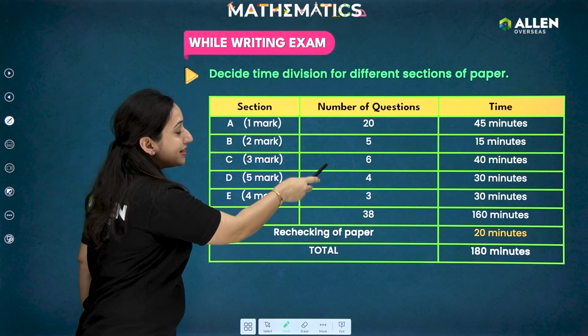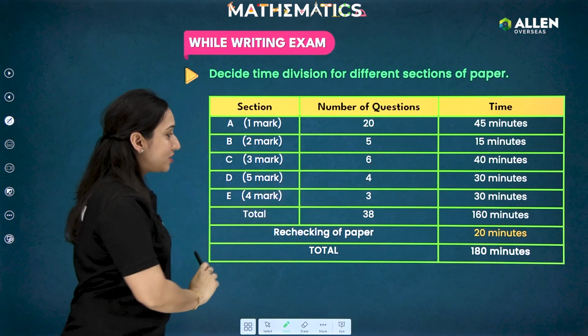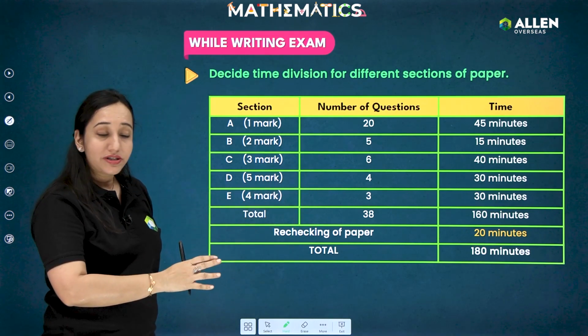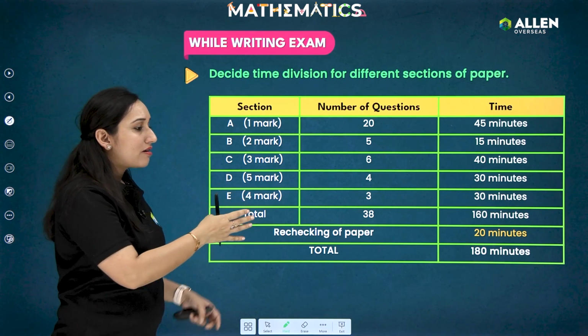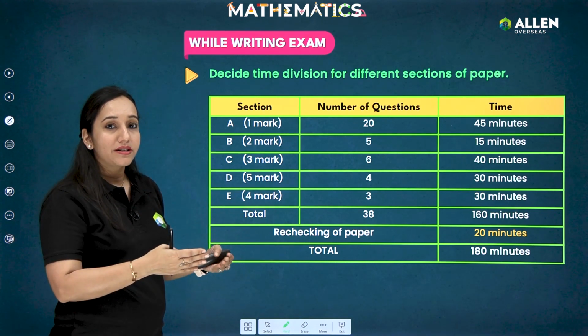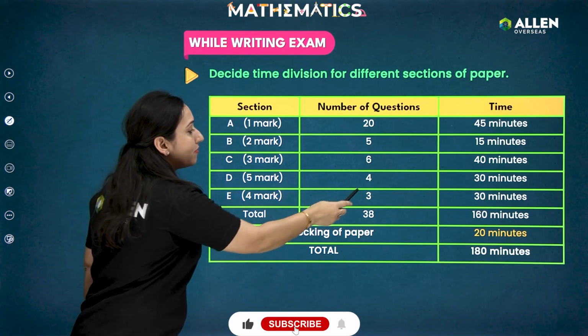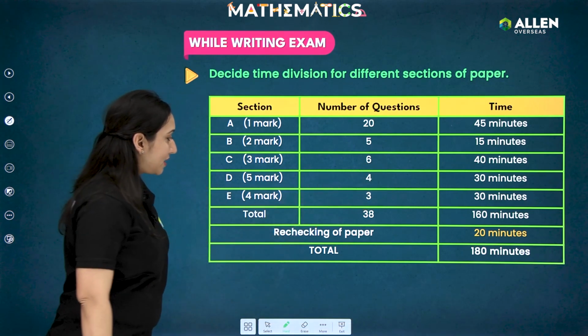3-mark questions, students, need detailed solutions. So you can spend 40 minutes over here. And 5-mark questions, students, are generally important questions, very familiar questions which are going to be there in the exam. So again over here, a detailed solution is required. So 30 minutes you can spend over here.